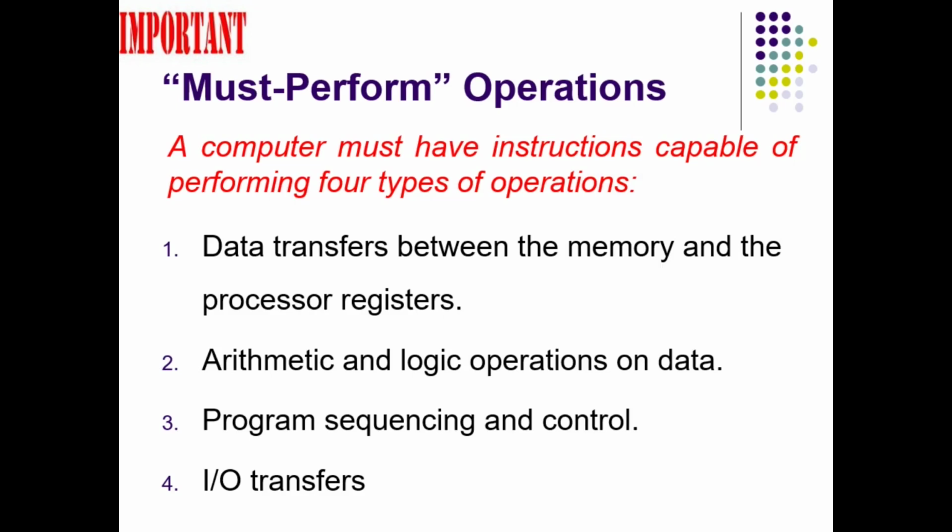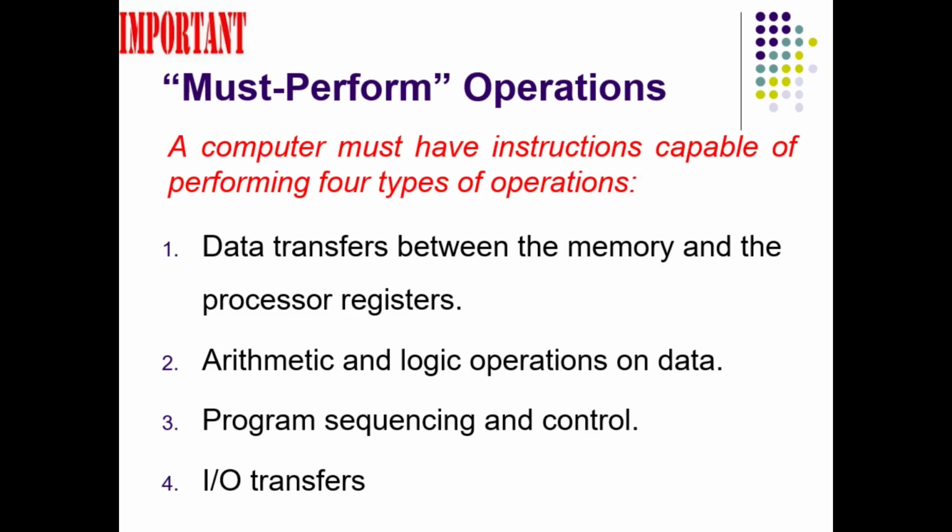Every processor should have instructions to transfer data between the registers or between memory and register. Second category of instructions are arithmetic and logical operations. So every processor must be able to perform operations which are arithmetic, like add, multiply, divide and subtract. Similarly, processor must be able to perform logical operations like OR, AND, NOT.